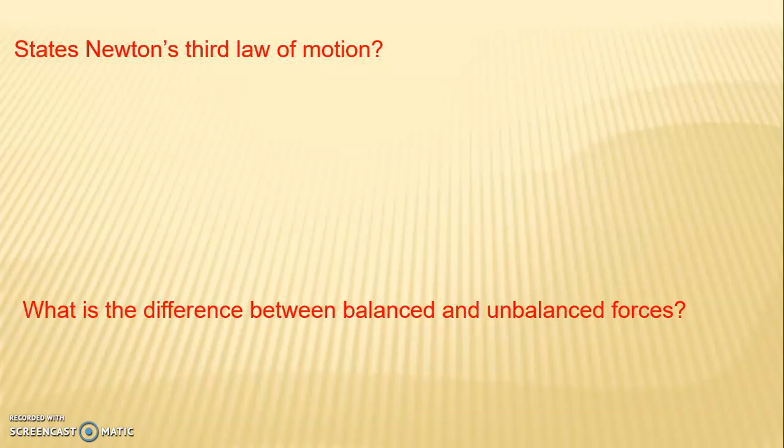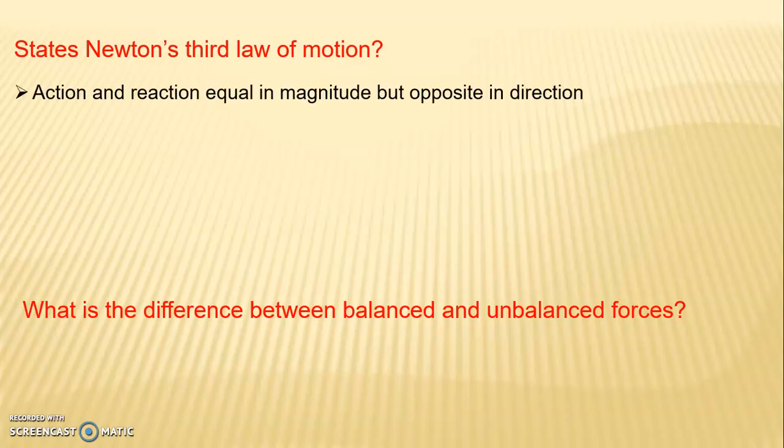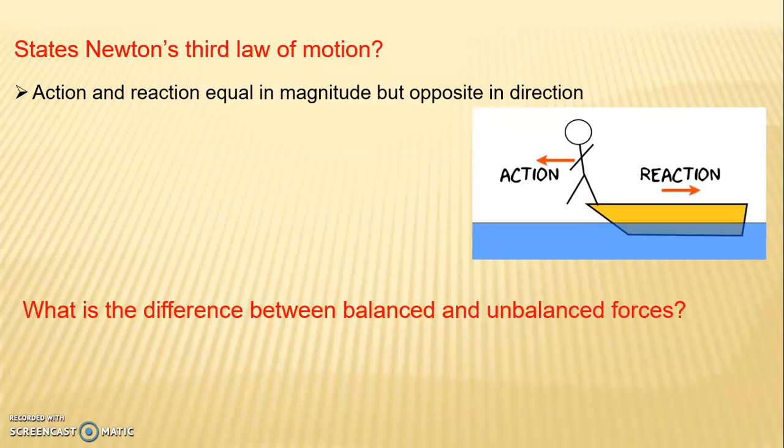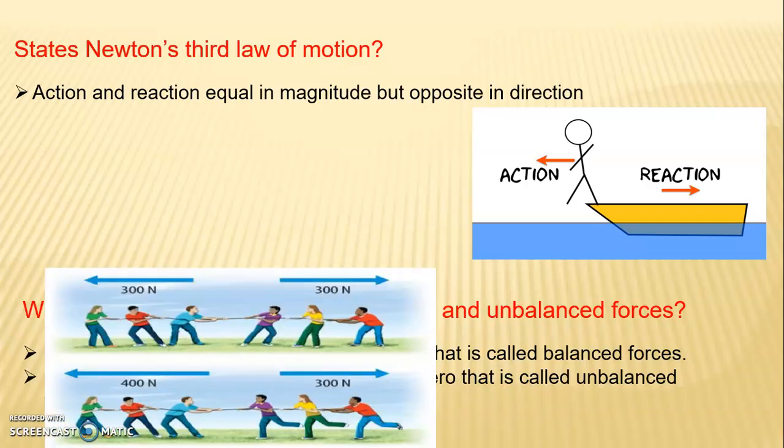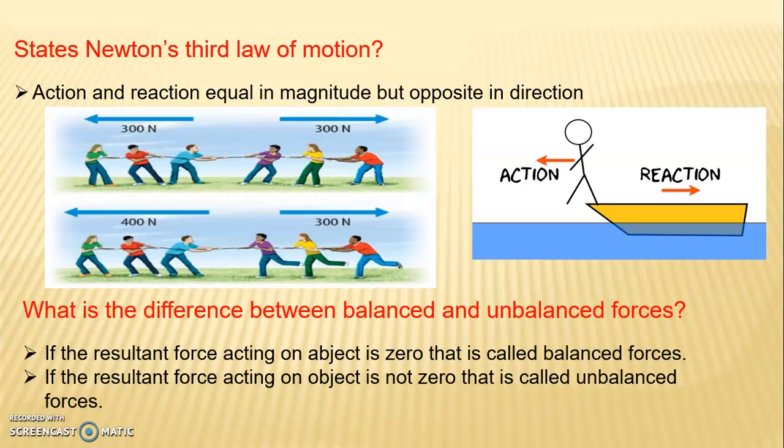Next question, state Newton's third law of motion. Action and reaction are equal in magnitude but opposite in direction. That is the example for action and reaction. What is the difference between balanced and unbalanced forces? Answer is, if the resultant force acting on an object is 0, that is called balanced forces, and if the resultant force acting on an object is not 0, that is called unbalanced forces. That is an example of balanced and unbalanced forces. In the upper image we have balanced, and then in the lower image we have unbalanced forces.